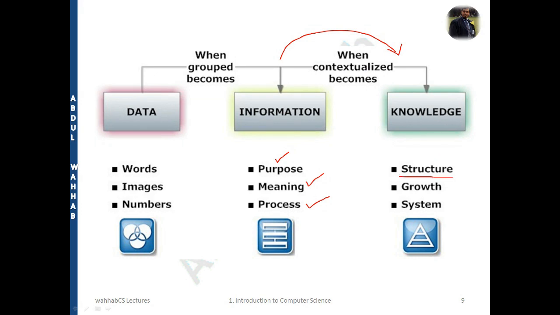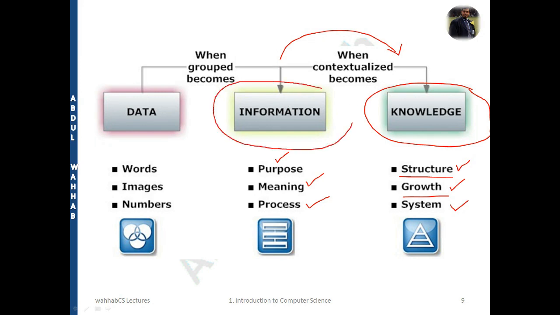It can be a structured form, like a graph, or some structures, like when you make some sheets in Microsoft Excel. That is a structured form of data, and you can easily perform some actions on it. So that is knowledge basically. So we can say that knowledge and information are more or less the same thing. So the knowledge is telling you the system. This is the advanced form of information.